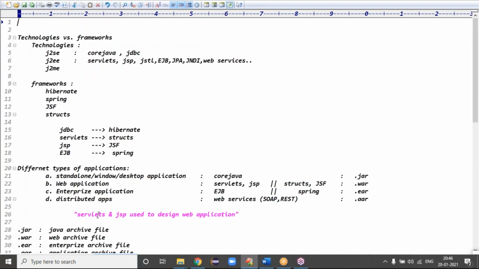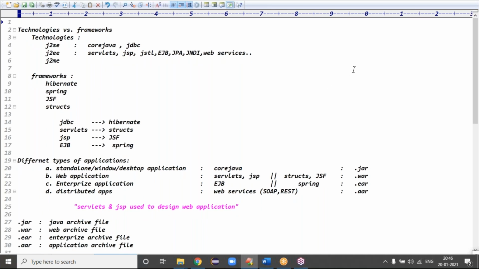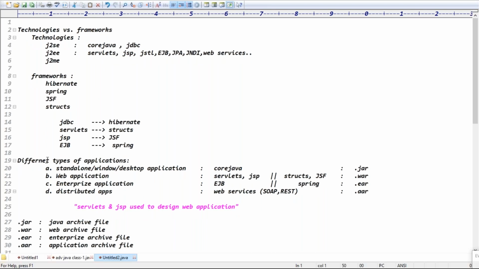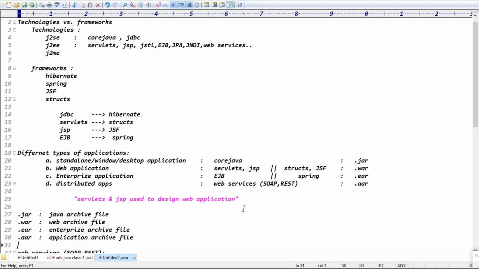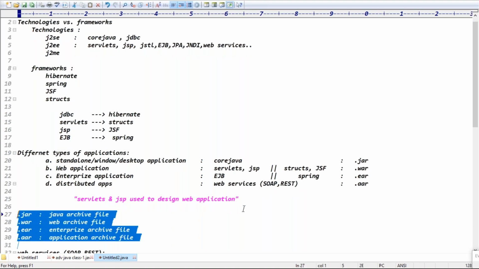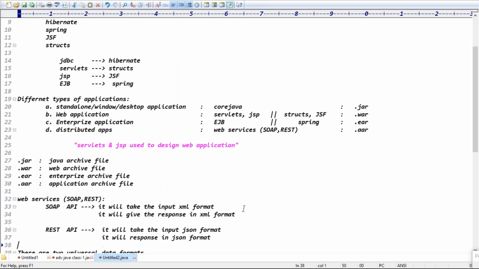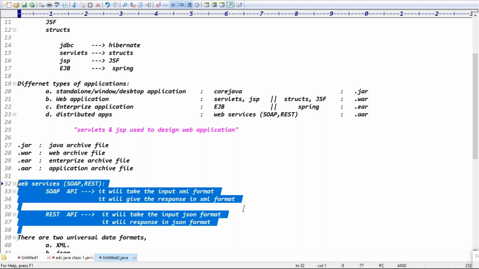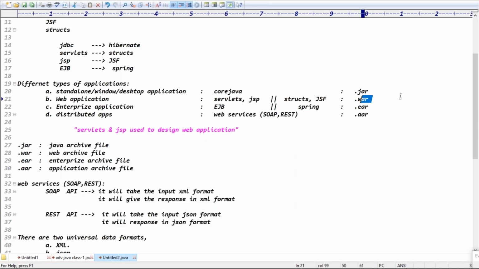Any questions? These technologies are called frameworks. After that, we discuss the different types of applications we have. Servlets and JSP are used to write web applications. We have extensions like jar files, war files, and ear files. Web services go for war files, basically. Enterprise applications use ear files, web applications use war files, and these are like jar files, Java files.